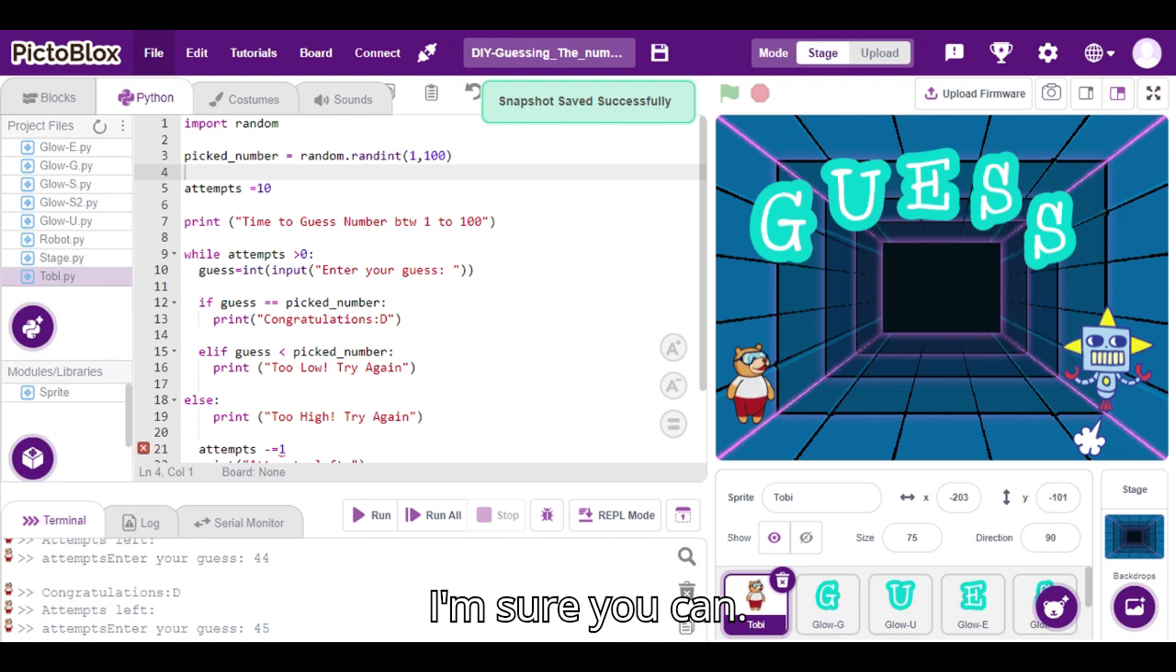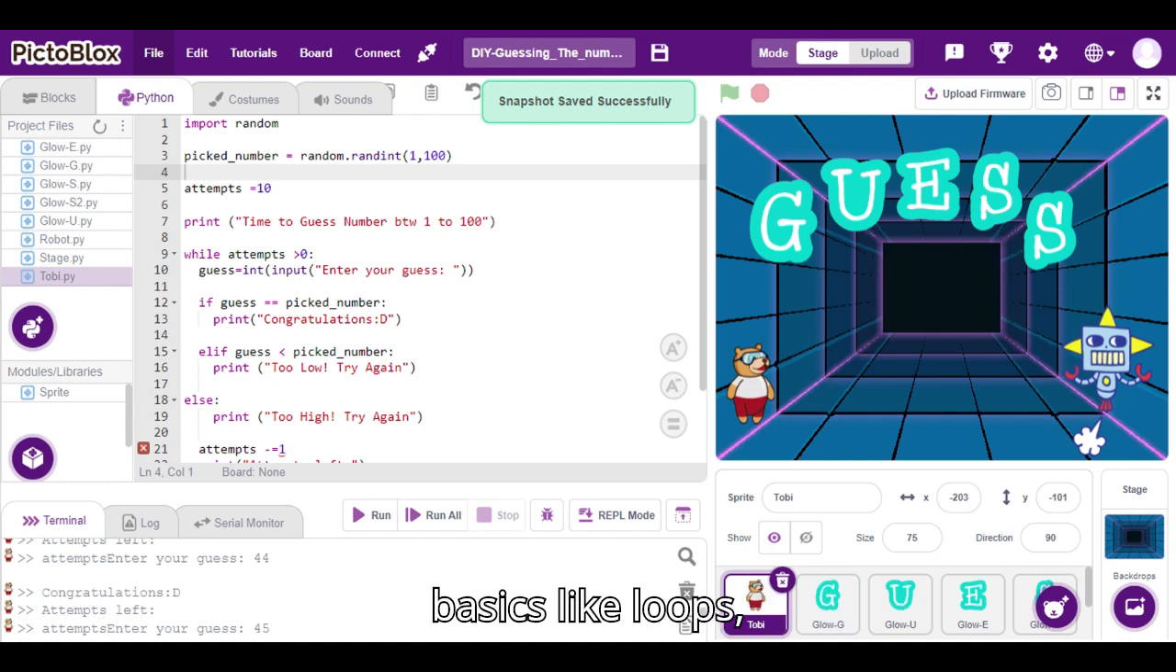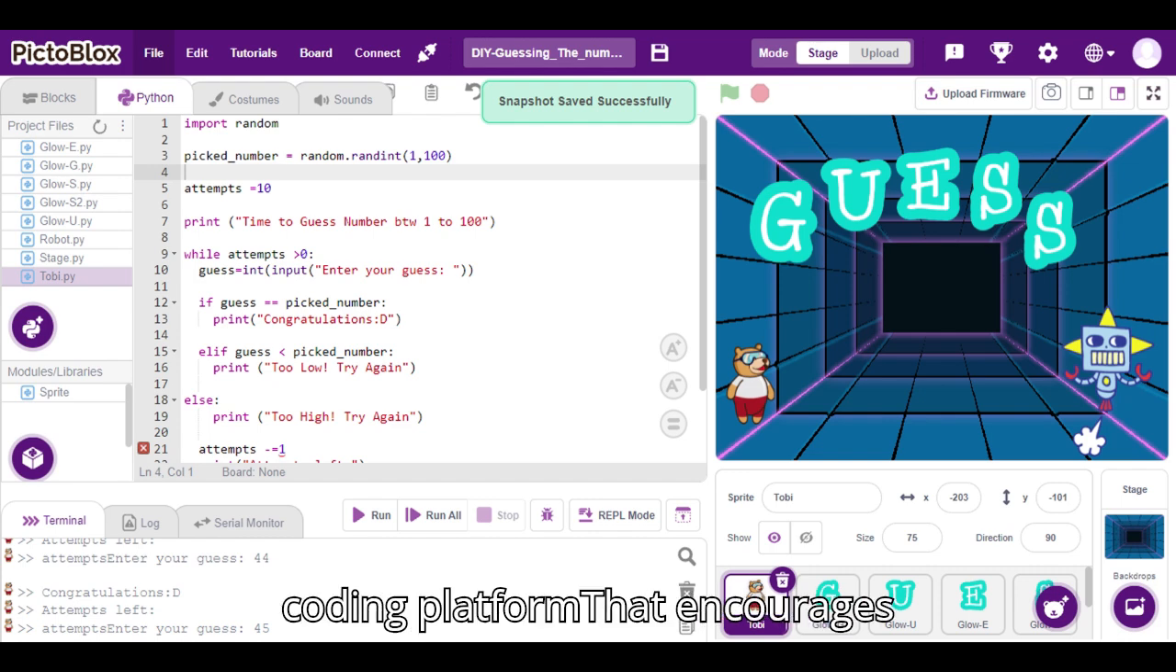I'm sure you can. It's an interactive way to apply Python basics like loops, conditions, and input-output handling in a real-world scenario. I created this using Python in PictoBlox, a future-ready coding platform that encourages innovation and programming skills in young learners.